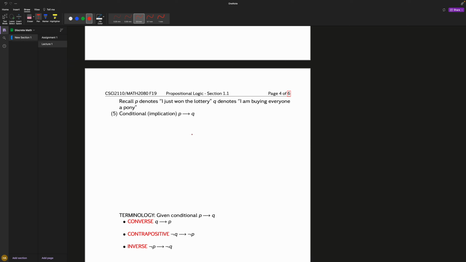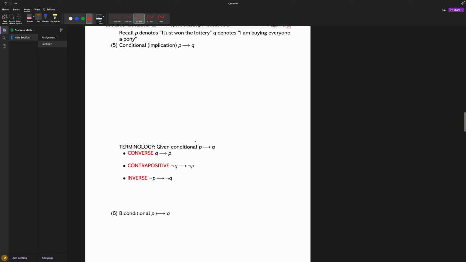So you see, if I don't win the lottery and I do buy everyone a pony, I still didn't lie. I said if I do, I'll buy everyone a pony. But I never said if I don't, I won't buy everyone a pony. I just said if I do, I will buy everyone a pony. But if I do win the lottery and I don't buy everyone a pony, then I definitely lied. Because I literally said if I win, I will buy everyone a pony. But if I don't win and I still buy everyone a pony, I didn't lie because I never said if I don't win, I don't buy everyone a pony. So I hope that gets it across.